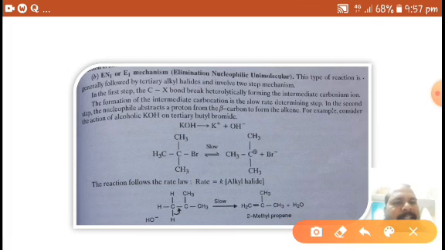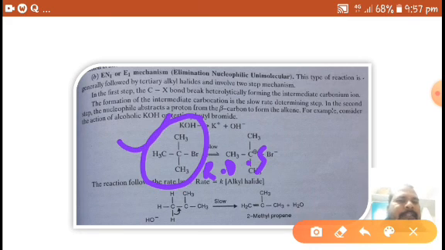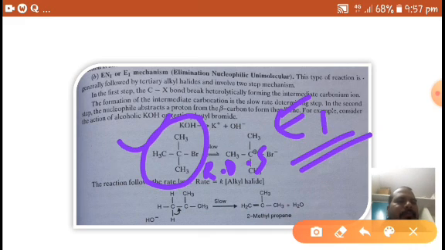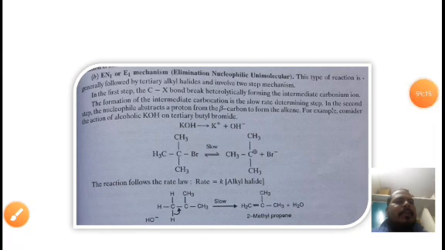In the rate determining step, which is the slow step, how many molecules participate? One molecule. That's why it is called a unimolecular elimination reaction, or E1 reaction.